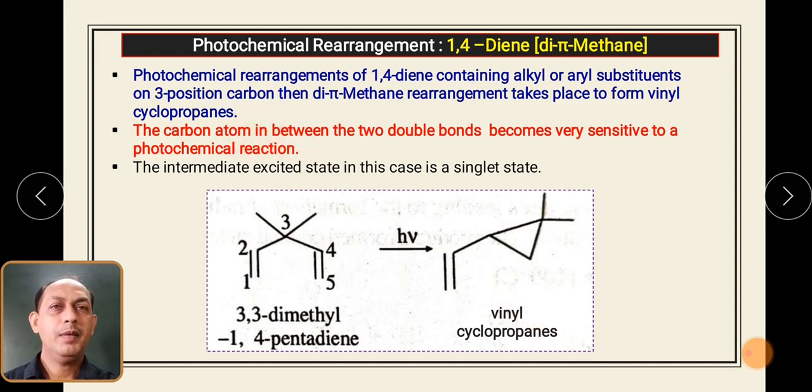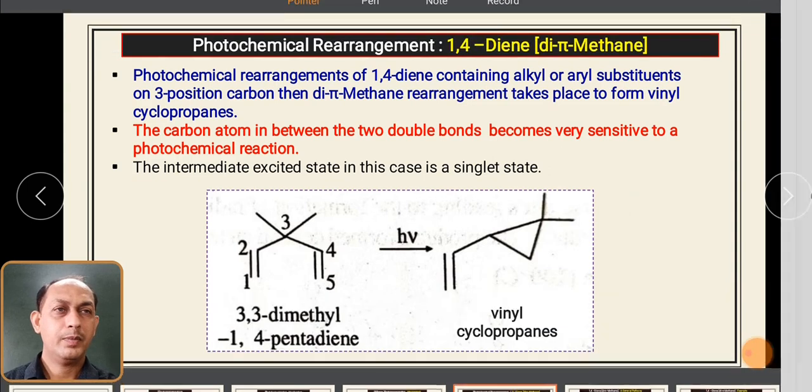So the carbon atom in between two double bonds, carbon number 3, is the carbon atom which is between the double bonds and becomes very sensitive to the photochemical reaction, and you will observe this particular rearrangement takes place. The intermediate in the excited state is a singlet state. Okay, we will see the mechanism. Let us see what basically happens. This compound contains 5 carbons in the main chain and 2 carbons in the side chains. So this particular compound gets converted into vinyl cyclopropane. Let us see the mechanism.